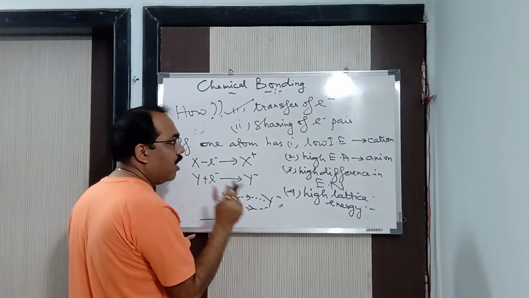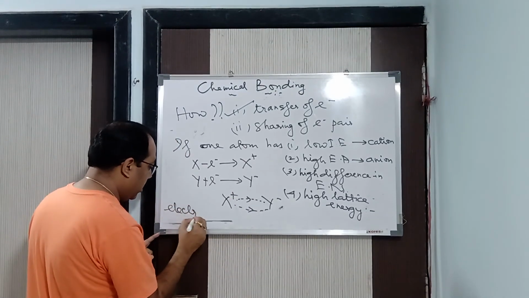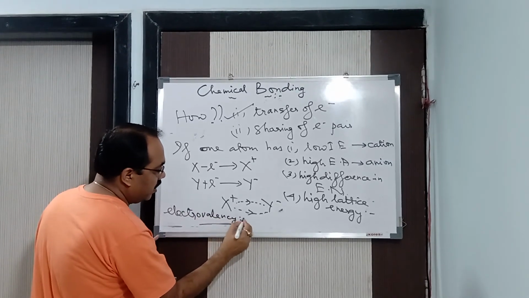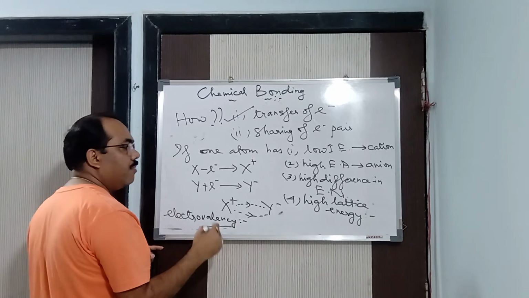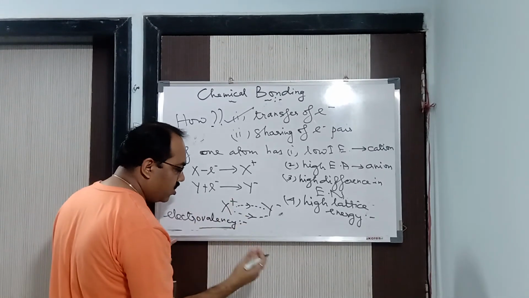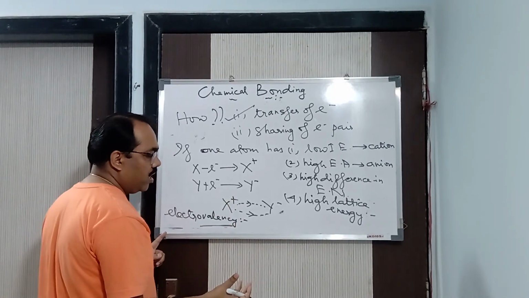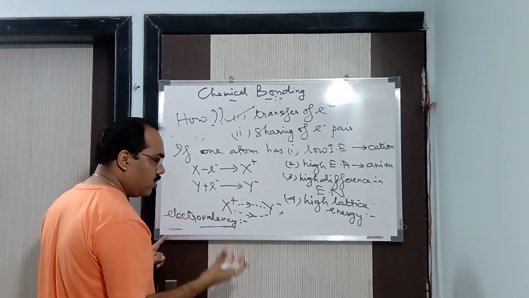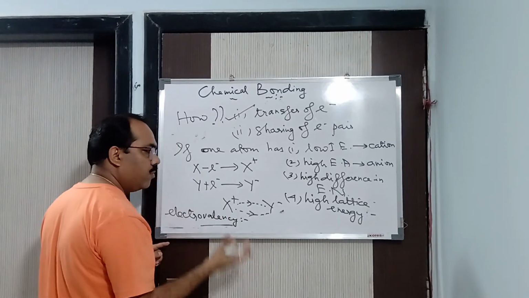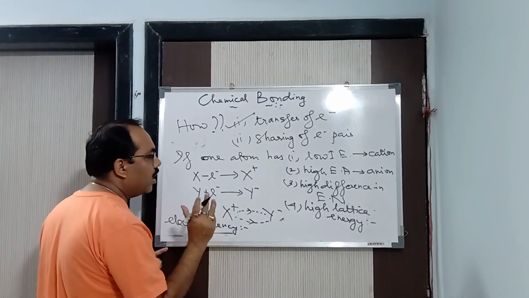Here we also have a term known as electrovalency. What is electrovalency? Electrovalency is the number of electrons lost or gained for the formation of a stable ionic compound. The number of electrons lost or gained is known as electrovalency.